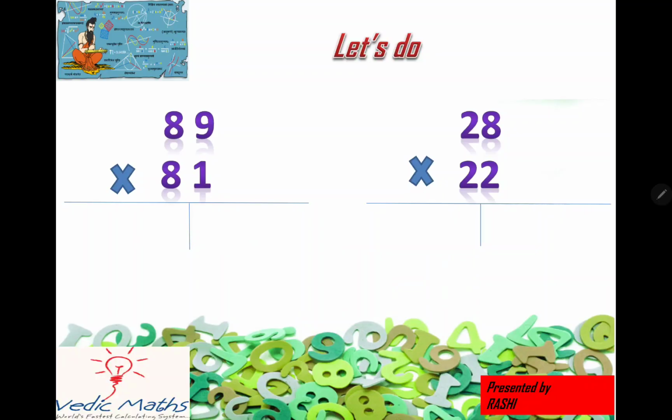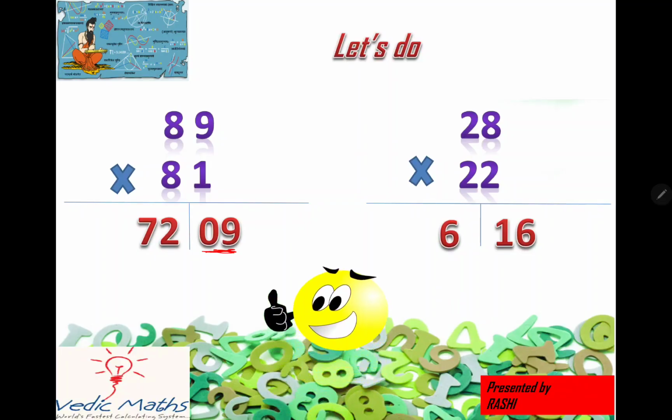Now 9 ones are 9 and 8 nines are 72. So 7209. Always remember here I need to write 2-digit numbers, so I wrote 09. Same way here 8 twos are 16. So 16 and 2 threes are 6. So 616 is the answer.